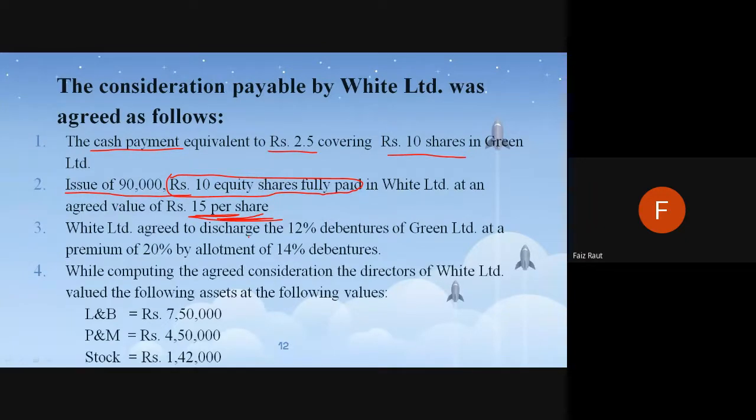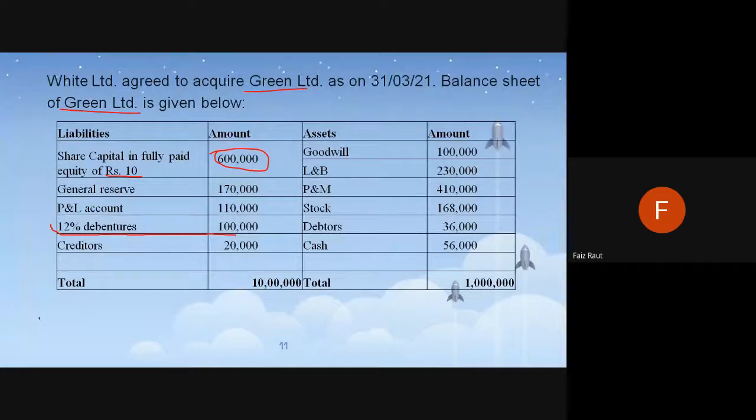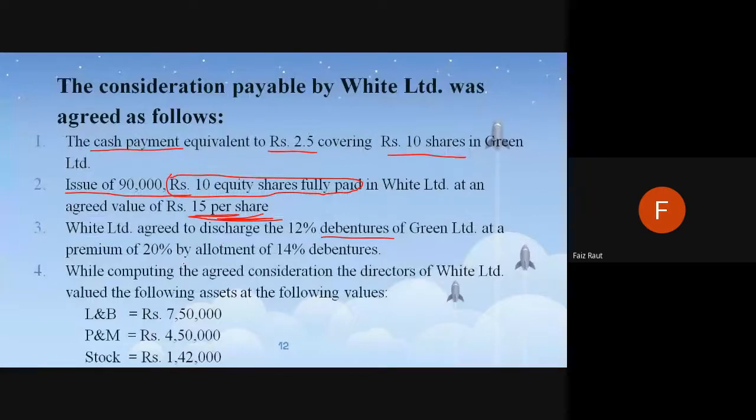Third is, White Limited agreed to discharge the 12% debentures of Green Limited at a premium of 20% by allotment of 14% debentures. What does this mean? There are debenture holders also in Green Limited. There are 12% debentures, 1 lakh. So debenture holders are also there, and there is a special offer for debenture holders too. What is the special offer? They are giving a premium of 20%, and from the next month it becomes 14% debentures. So debenture holders will get a 20% increase. The first 2 were for equity shareholders, the third is for debenture holders.